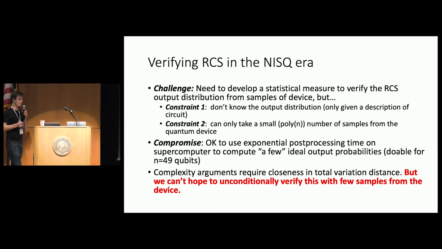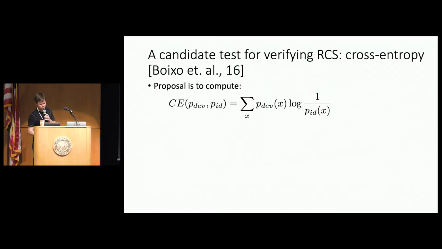And that's because the complexity arguments that we just talked about require closeness in total variation distance from the ideal distribution. But we cannot hope to unconditionally verify this using few samples from the device. There are actually property testing lower bounds that say that in general we'd need an exponential number of samples. So in addition to this compromise, we're going to need other compromises as well. And the question is which ones are we happy making? So we'll talk about that. Good.